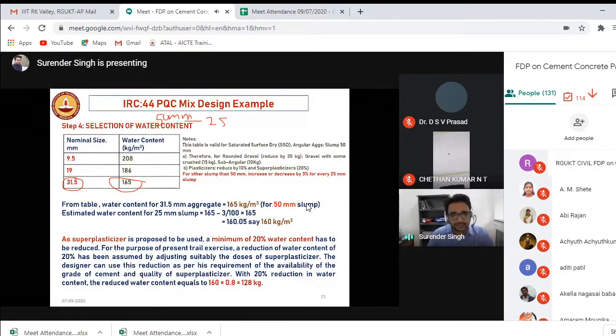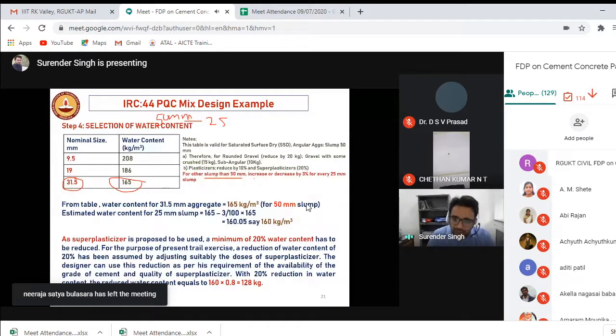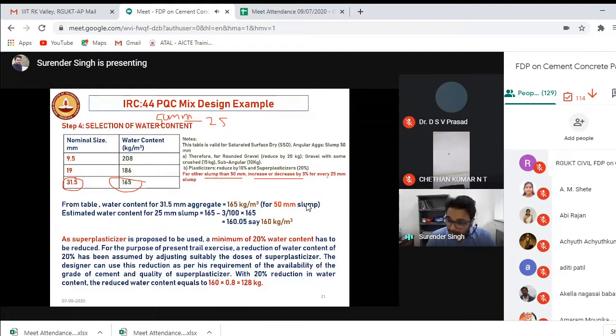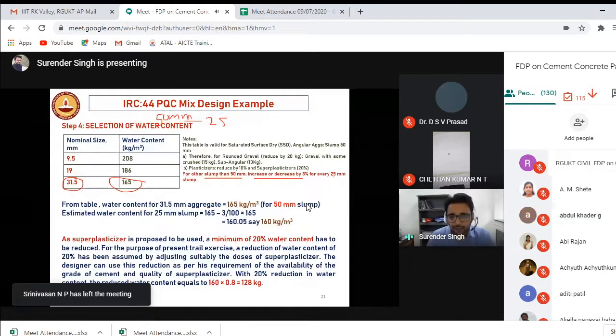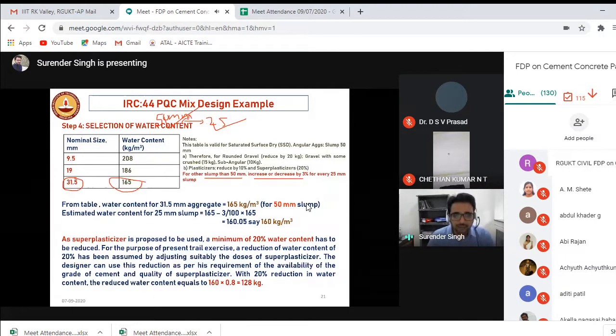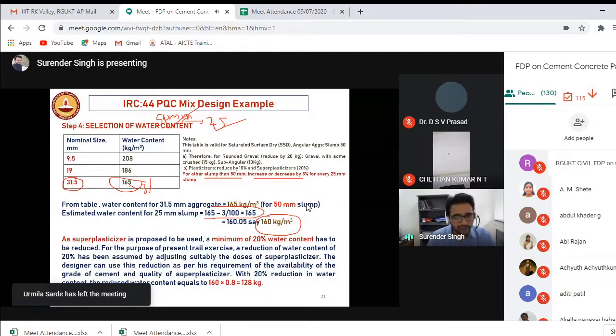So we discussed in the notes that when you are designing the mixture for slumps other than 50 mm, you decrease your water content by 3% for every 25 mm reduction in the slump value. This table is valid for 50 mm. I have to design it for 25 mm. That means there is a straight away 25 mm reduction, so I can reduce the water content by 3%. If I reduce it, I'll get a value of 160 kg. So see, because here the slump requirement was more, more water was required. Here the slump requirement is lesser, so lesser water is required.